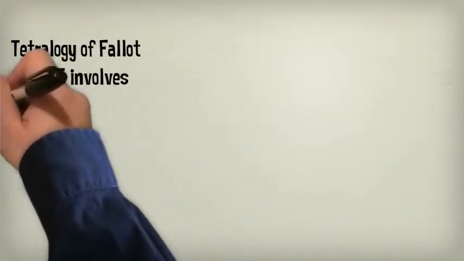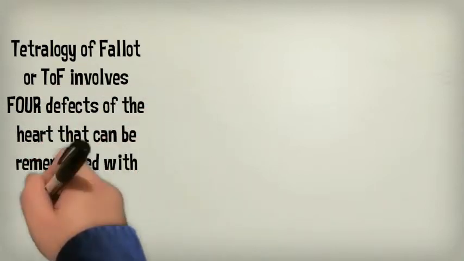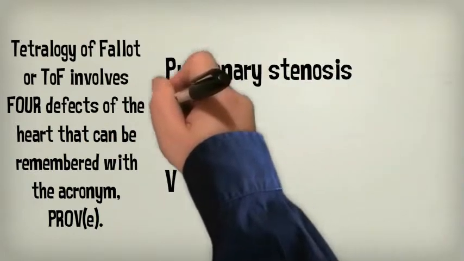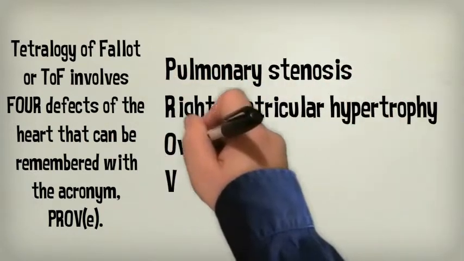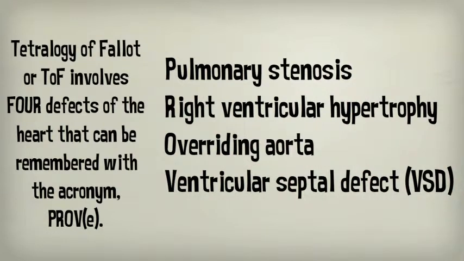Tetralogy of Fallot, or TOF, involves 4 defects of the heart that can be remembered with the acronym PROVE. The 4 defects include pulmonary stenosis, right ventricular hypertrophy, overriding aorta, and ventricular septal defect, or VSD.